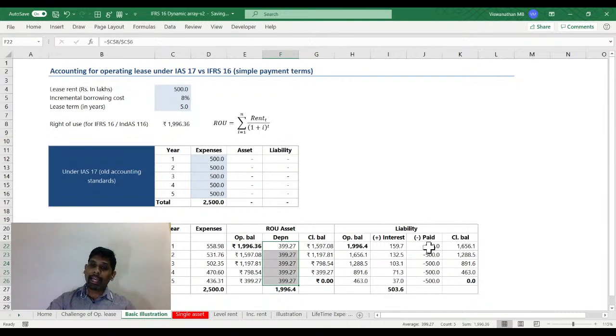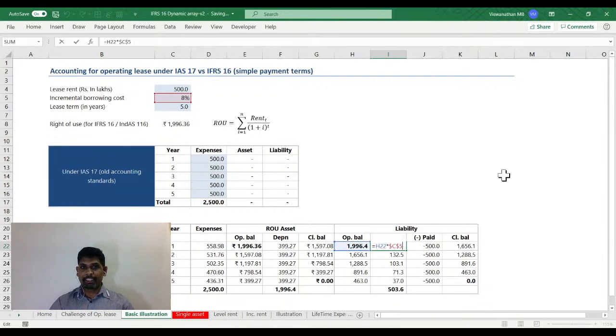Now when it comes to the liability, we get a liability of 1996. Keep in mind, this was created taking into consideration an 8% borrowing cost. So we calculate interest at the rate of 8%, opening balance times 8%, and whatever lease amount we pay, we treat as though it is an EMI.